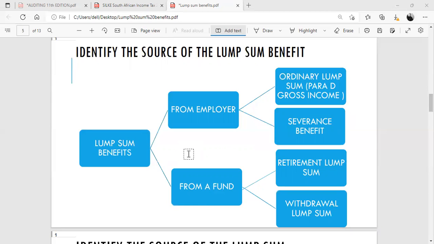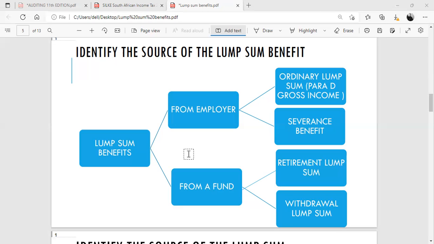If the question says the lump sum is from an employer, it will either be an ordinary lump sum, which will constitute gross income in terms of paragraph D of the gross income definition, or it will constitute a severance benefit. And if the lump sum benefit is from a fund, it will either be a retirement lump sum benefit or a withdrawal lump sum benefit.